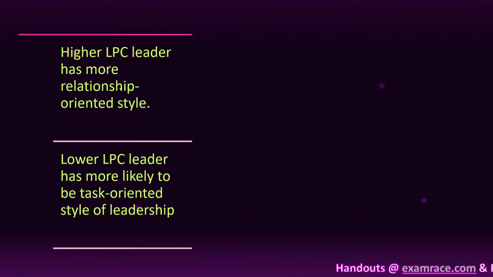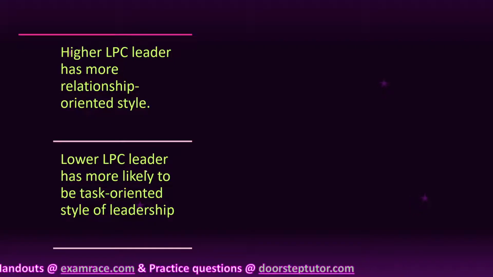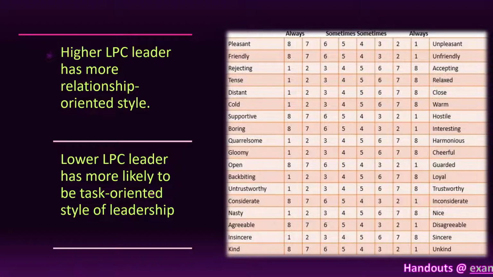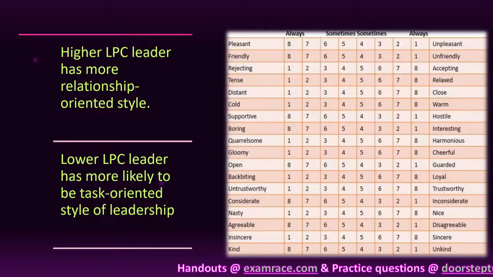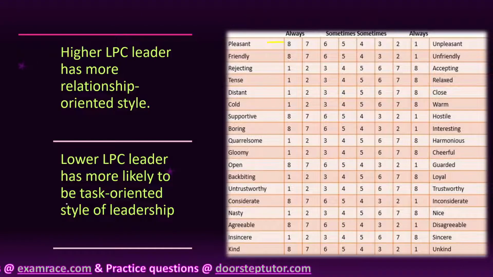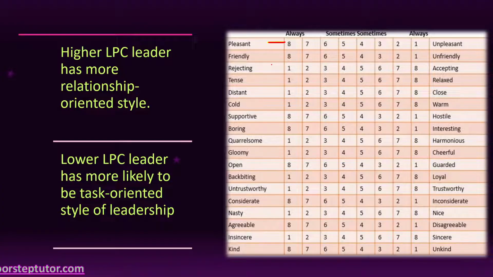Now see, a high LPC leader has a more relationship oriented style. What is the meaning of a high LPC leader here? And a low LPC leader is more likely to have a task oriented style of leadership. Now see this example, this is the LPC graph, which was prepared from the LPC questionnaire prepared by Fiedler. Here this is 8, this is also 8, and this is 1, and this is 1.